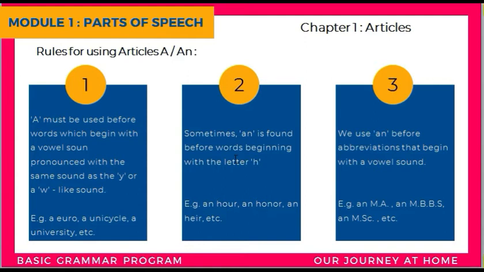The second rule is, sometimes an is found before words beginning with the letter H. So we have seen this: an hour, an honor, an heir, right? So we write an before the words that begin with the letter H. The third thing, we use an before abbreviations that begin with the vowel sound. For example, an MA student, an MBBS student, an MSc student. So we write an before the abbreviations.